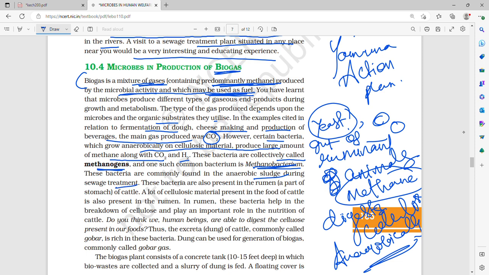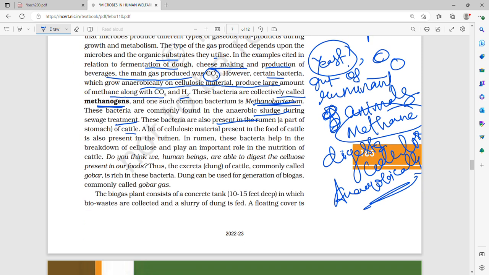So in the anaerobic sludge digesters, when the activated sludge is sent, the anaerobic bacteria digest or consume this anaerobic sludge, and they form methane, hydrogen sulfide, and carbon dioxide. These bacteria are also present in the gut of ruminant animals.